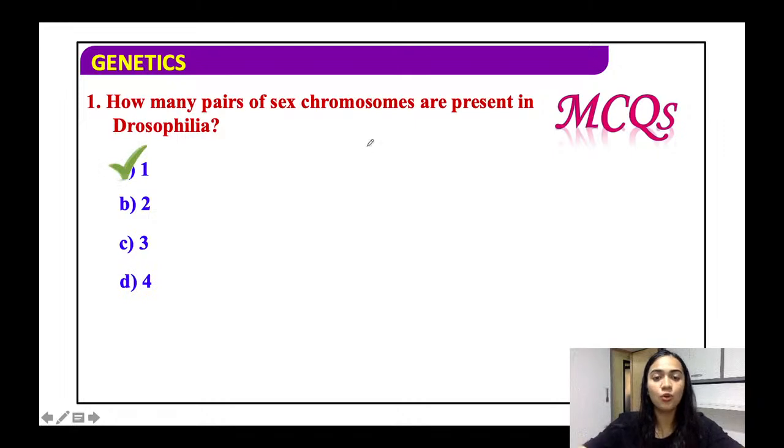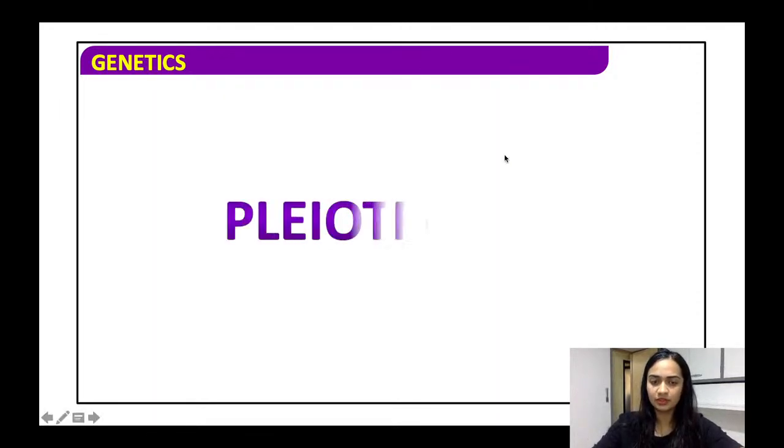So how many pairs of sex chromosomes are present in a Drosophila? We see that Drosophila has 4 sets of chromosomes. Out of that, 3 are autosomes, all right, and 1 pair is the sex chromosome. All right, I hope this is clear.